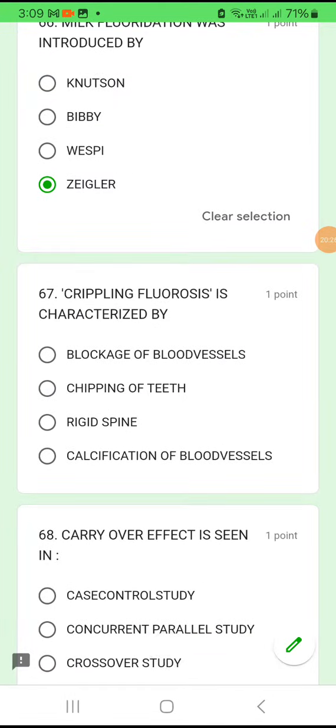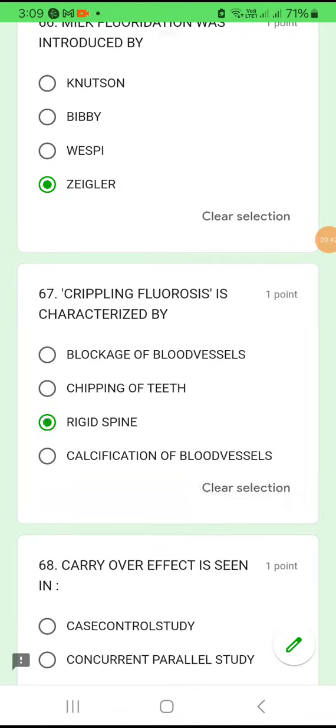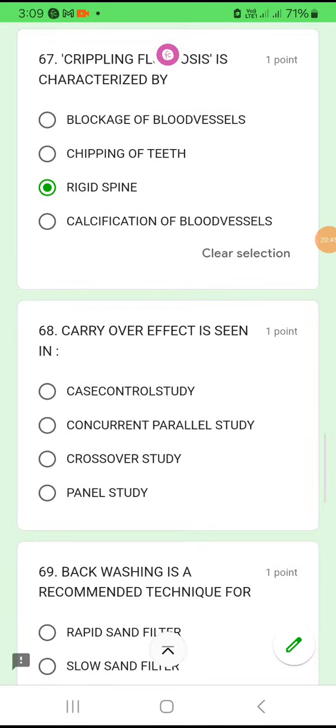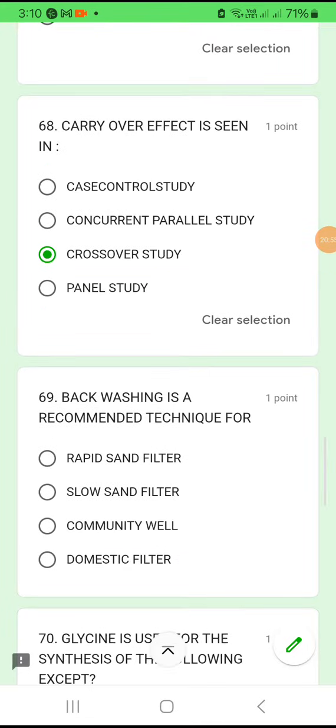67. Crippling fluorosis is characterized by blockage of blood vessel, chipping of the teeth, rigid spine, or calcification of blood vessel. So crippling fluorosis is characterized by the spine becoming rigid. Okay. Question number 68. Carry over effect is seen in case control study, concurrent parallel study, crossover study or panel study. It is seen in crossover study.